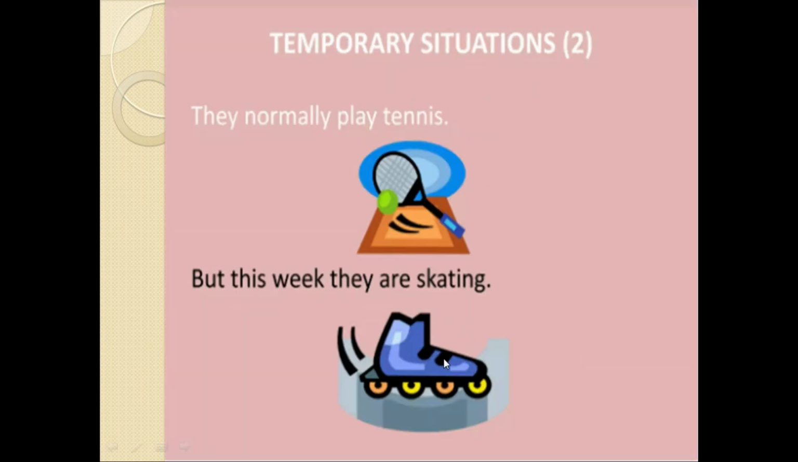For the temporary situation, you can see the example, they normally play tennis, but this week they are skating. Now see, this is the temporary situation, and it doesn't mean that they are skating right now. It means that this week they are skating, and this is the temporary situation. That's why you are using present continuous tense.